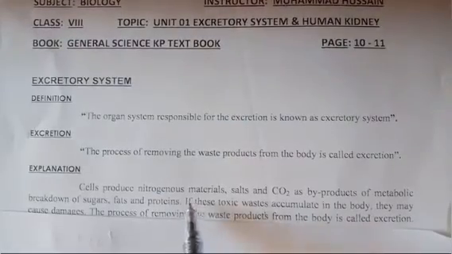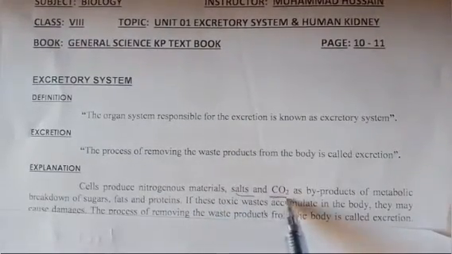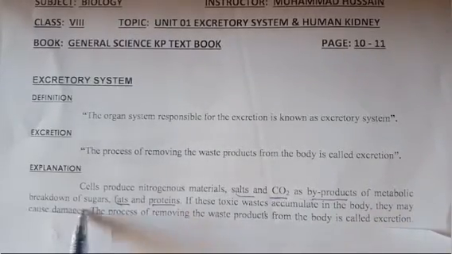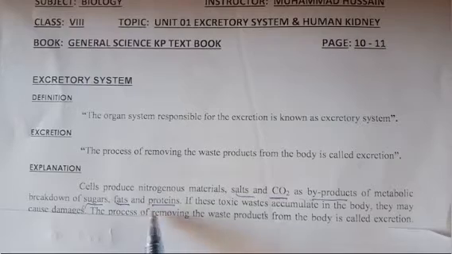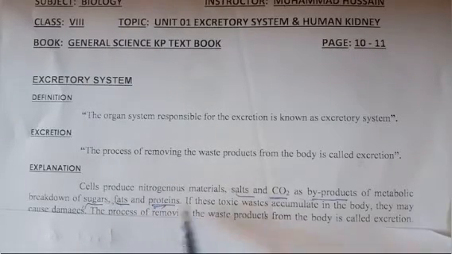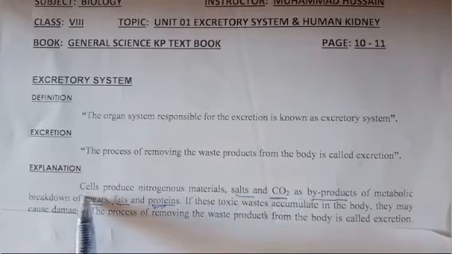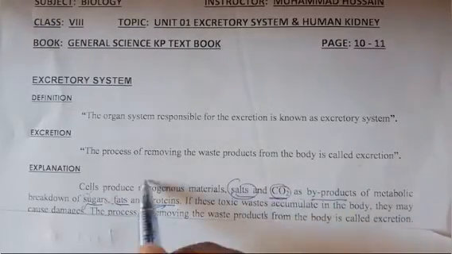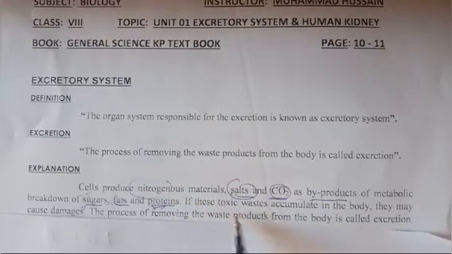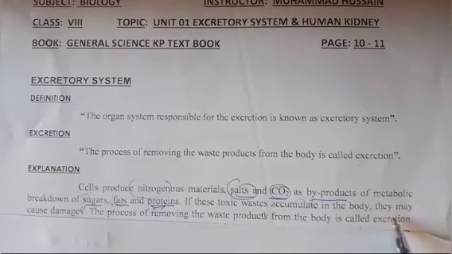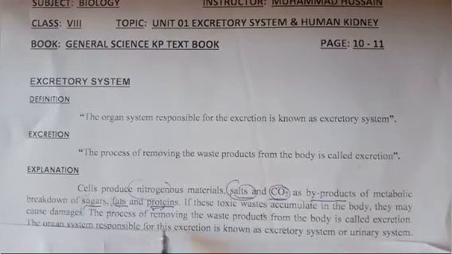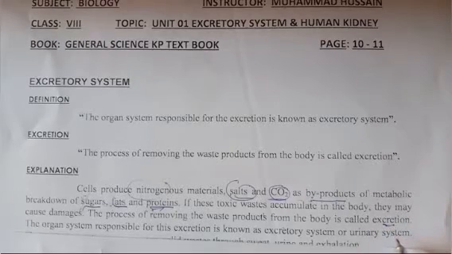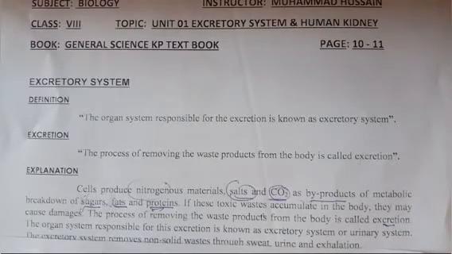Now, exogenous materials, salts, and carbon dioxide are byproducts of the metabolic breaking down of sugars, fats, and proteins. When these organic compounds break down, as a result of this metabolic breakdown, waste products, salts, carbon dioxide, and nitrogenous waste are produced. If these toxic wastes accumulate in the body, they may cause damage. So the process of removing the waste products from the body is called excretion. Excretion is the main process responsible for removal of these three products.